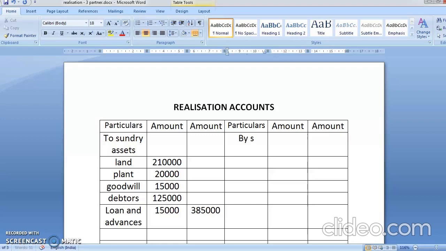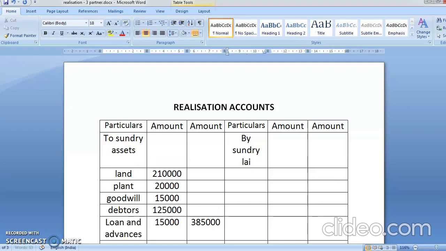So you can do it this way. Sundry liabilities. Yes, so in sundry liabilities, what were you having? You were having creditors.